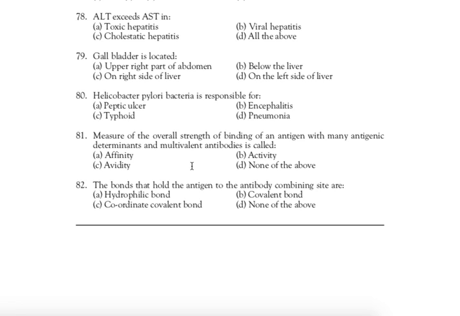Next question, question 81. Measure of the overall strength of binding of an antigen with many antigenic determinants and multivalent antibodies is called. Correct answer is C. Avidity.